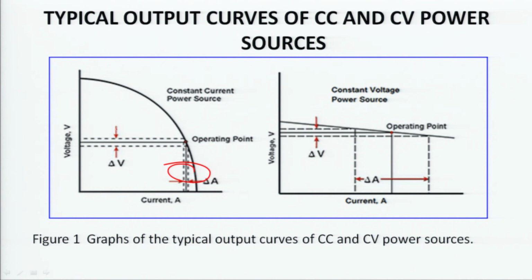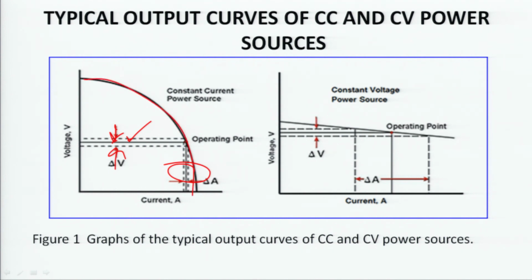I will show you here that the change in current value is very, very small, but when you see this part, the change is more. So in the situation where the constant current is there, the change in current is very small. It is almost constant, but relatively the voltage is high. That is why for this type of constant current power source, you get this type of graph.